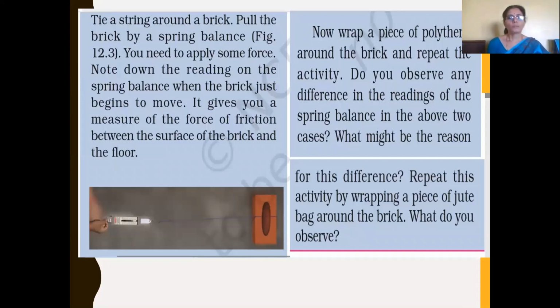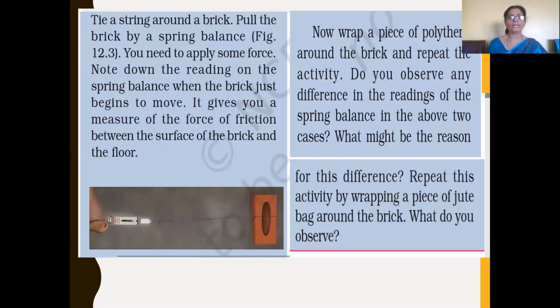When you pull the brick by a spring balance, you have to note down the reading on the spring balance when the brick just begins to move, and the reading gives us the measure of the force of friction between the surface of the brick and the floor.